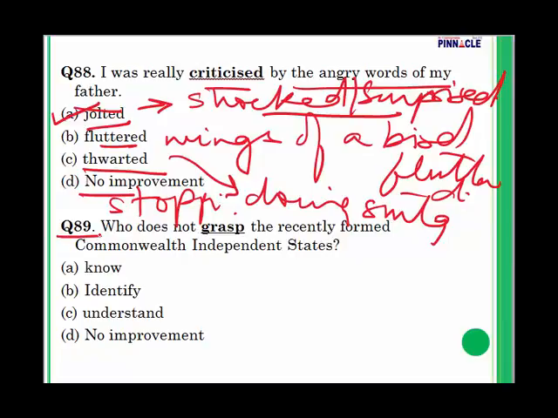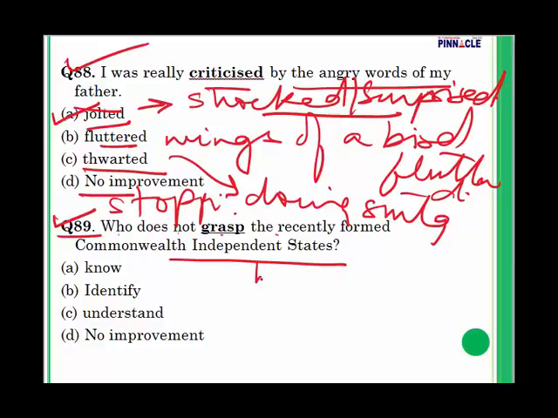Question number 89. Who does not grasp the recently formed Commonwealth independent states? This one is also related to vocabulary. Grasp is to hold on to something firmly. He grasped onto the window.